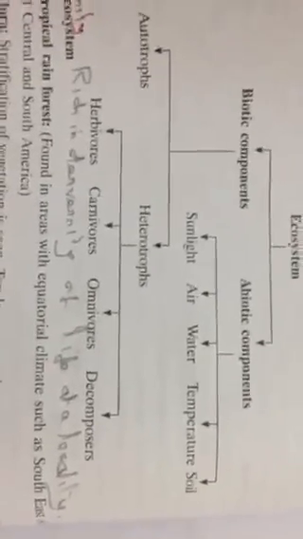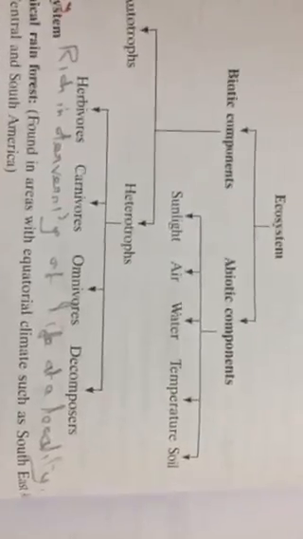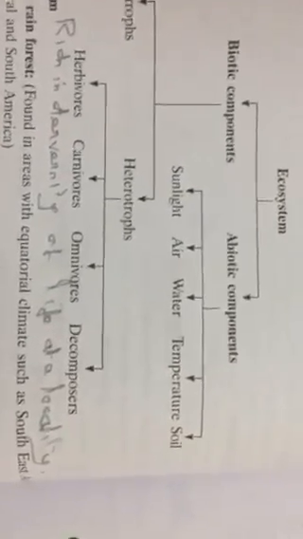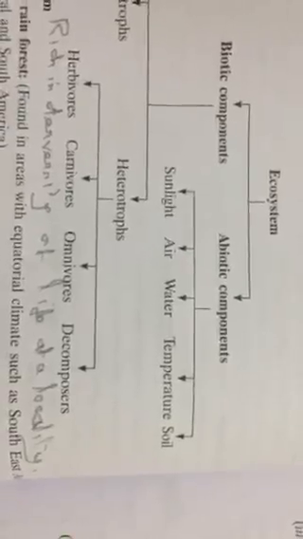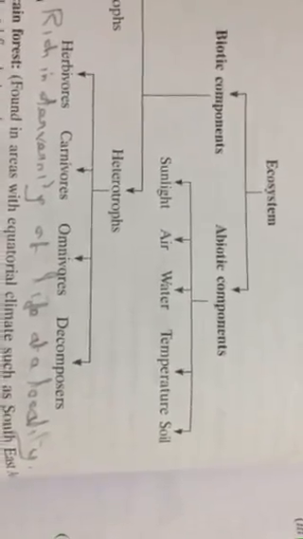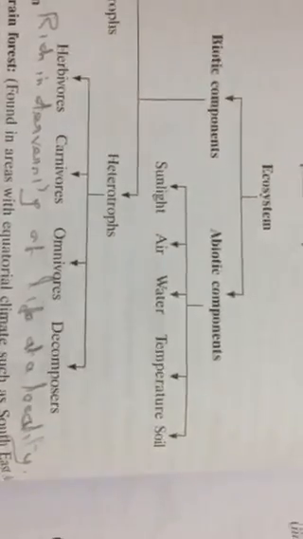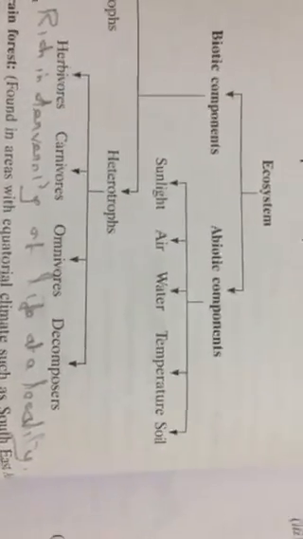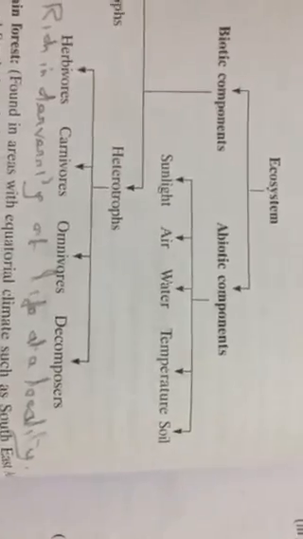Heterotrophs are divided into three main things. You take it: primary consumers, carnivores, secondary consumers, omnivores, and decomposers are microbes.